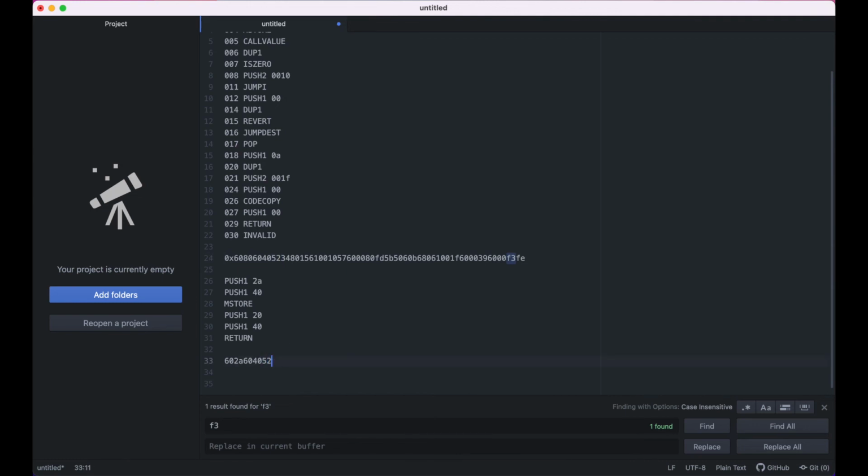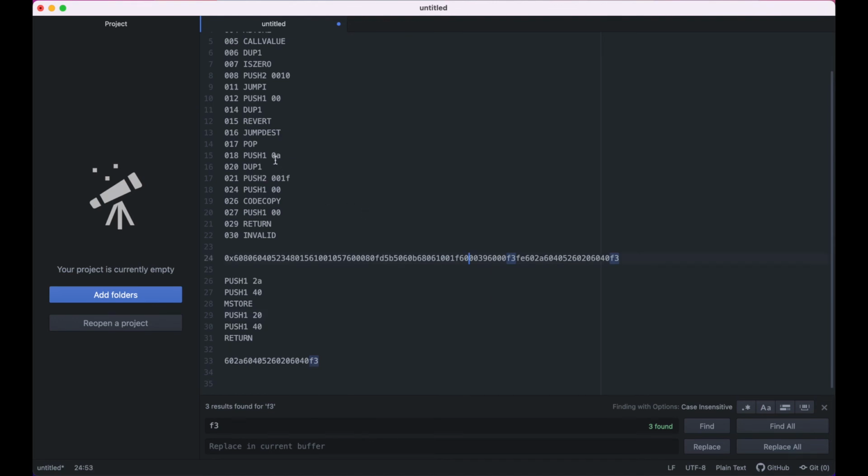And we're pushing again, so 6020, we're pushing 60, and we're pushing 40. And then we're calling return, which was F3. So this should be our bytecode for our payload. So I'm going to just copy that and paste it on the end of our bytecode here.